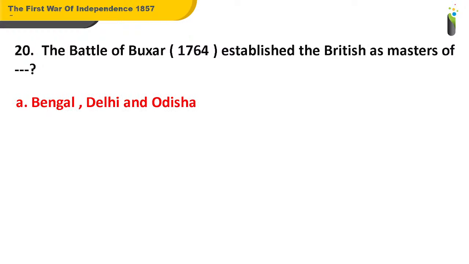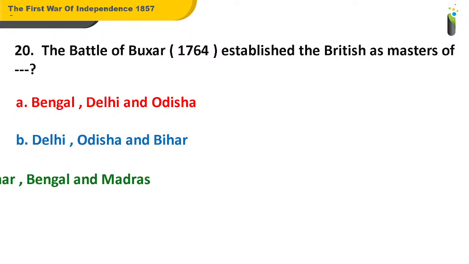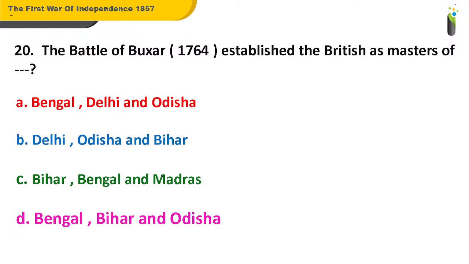A. Bengal, Delhi, and Odisha. B. Delhi, Odisha, and Bihar. C. Bihar, Bengal, and Madras. D. Bengal, Bihar, and Odisha. Come on, answer me for question number 20.